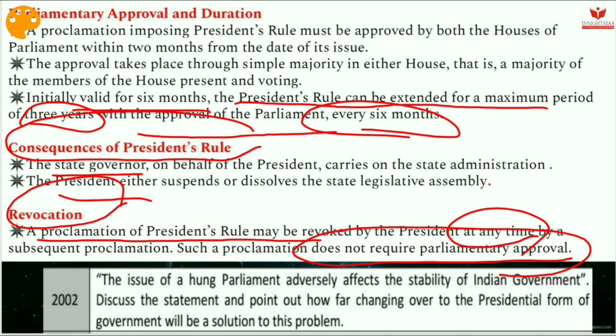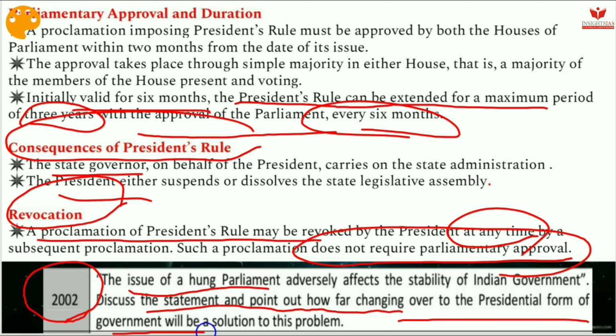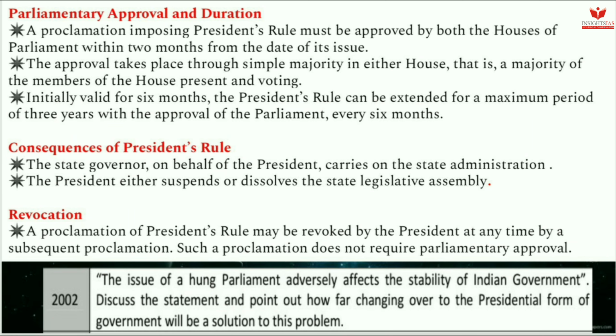So one question was asked in Mains 2002: the issue of a hung parliament adversely affects the stability of Indian government. Discuss the statement and point out how far changing over to the presidential form of government will be a solution to this problem. Though this question was related to parliament, you can link that to the President's rule also, and that kind of question can be asked. So we have to prepare on that line.